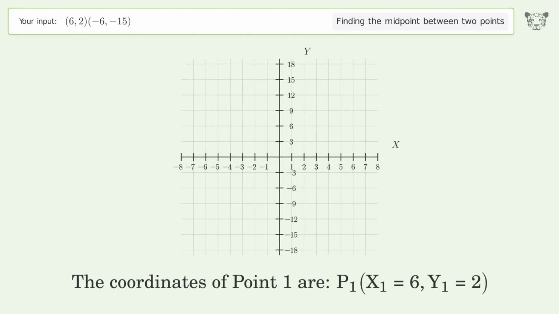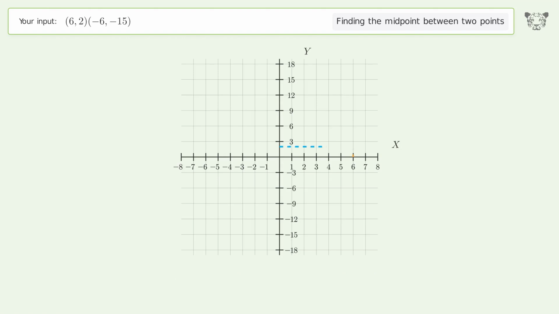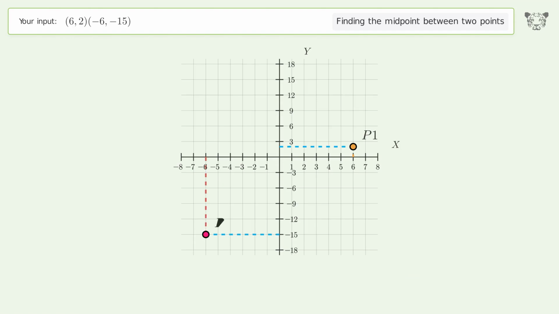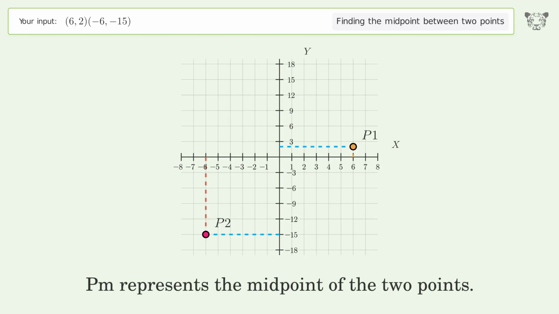The coordinates of point 1 are x1 equals 6, y1 equals 2. The coordinates of point 2 are x2 equals -6, y2 equals -15. PM represents the midpoint of the 2 points.